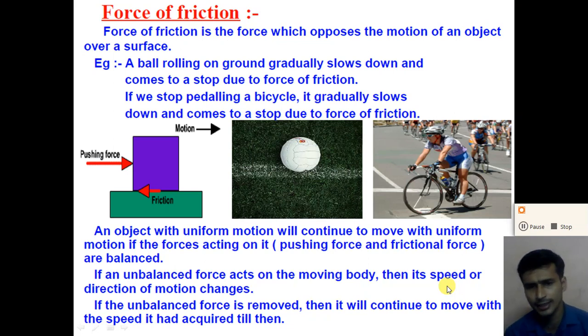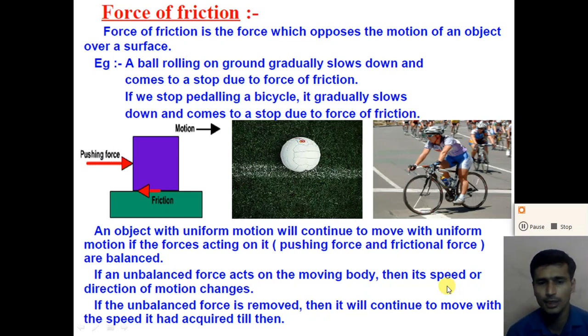So we can say that when the external force is not equal to the friction force and not in the opposite direction of the friction force, the resultant force acting on the body is not zero, and due to this unbalanced force, the speed of the body increases or decreases, or the direction of the motion can be changed.